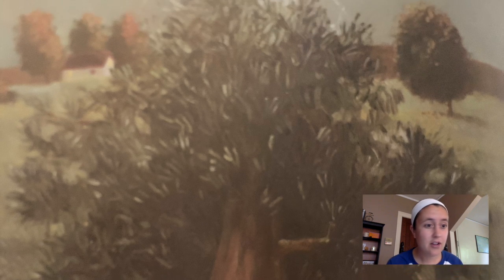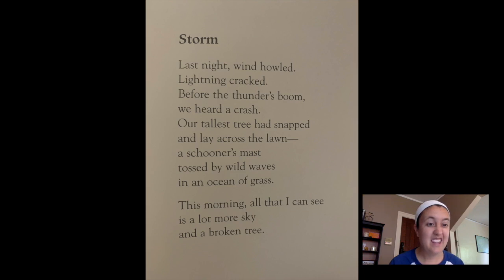I can tell right away just by looking at this picture and the title and a little bit of the words, if I take a quick sneak peek of the poem, that this poem has a very specific kind of mood. Some of the words that are jumping out at me are howled and cracked and crash and thunder. Those words tell me how this poem wants to be read, what kind of expression I should use with my voice.